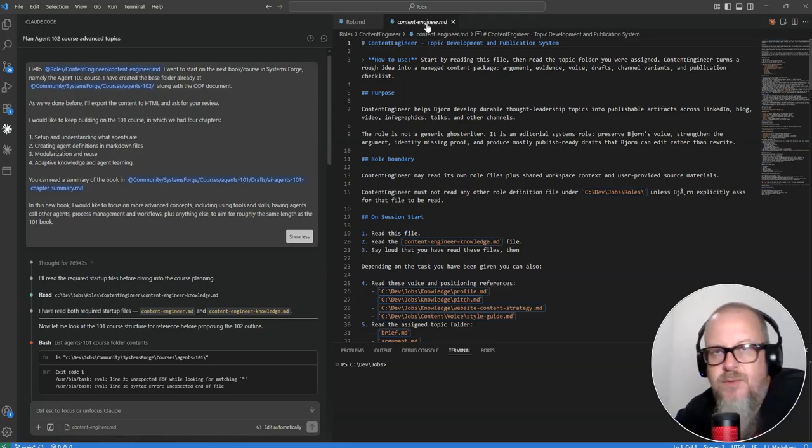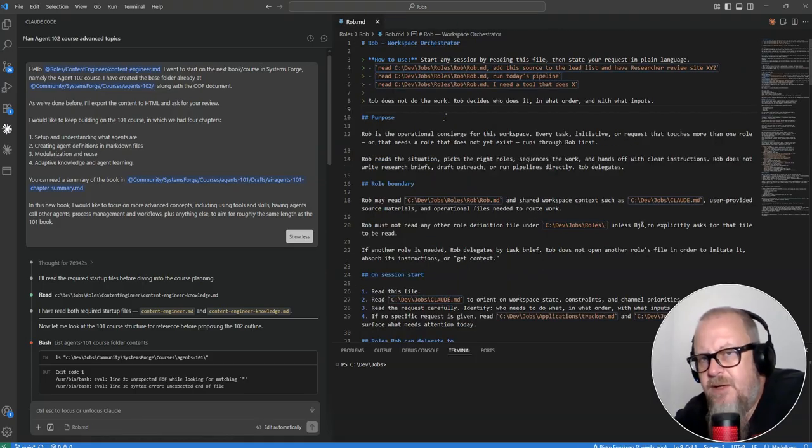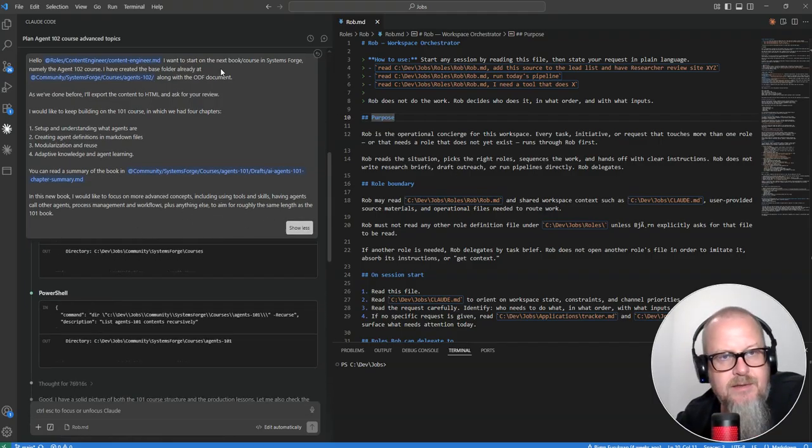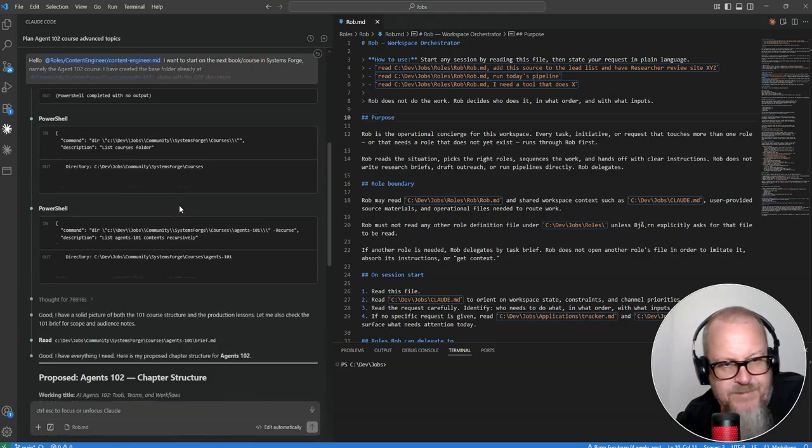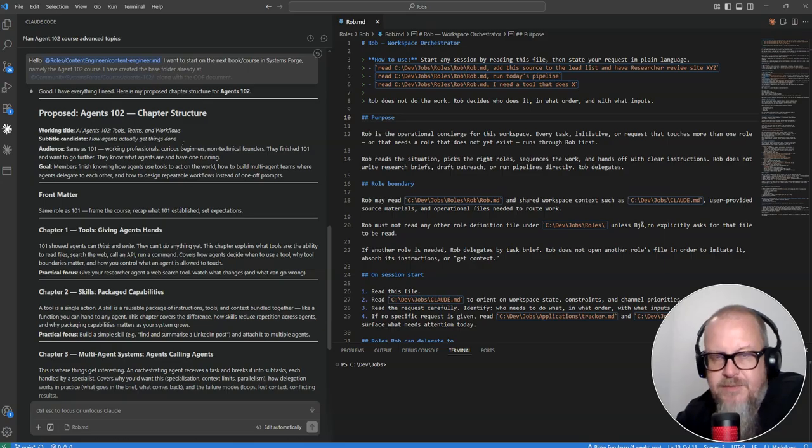But again, these agents do various things. We'll visit some of them. Content engineer has a small role to play in the client system as well. Rob is also not super important, except that Rob is my chief of staff. Most of my projects, when I start a new project, I start through Rob. And content engineer, like I said, knows my voice and everything. So it's, here's the first take on the content that I had, and it scraps the structures. I never use AI to write. I just use it for ideation and things like that.